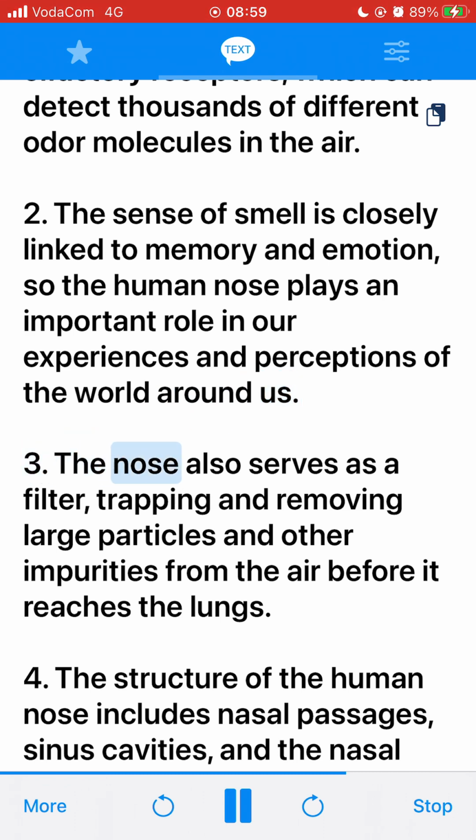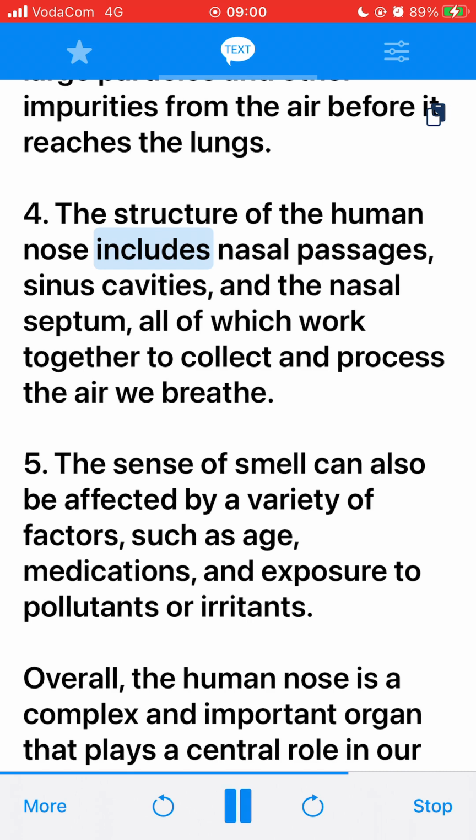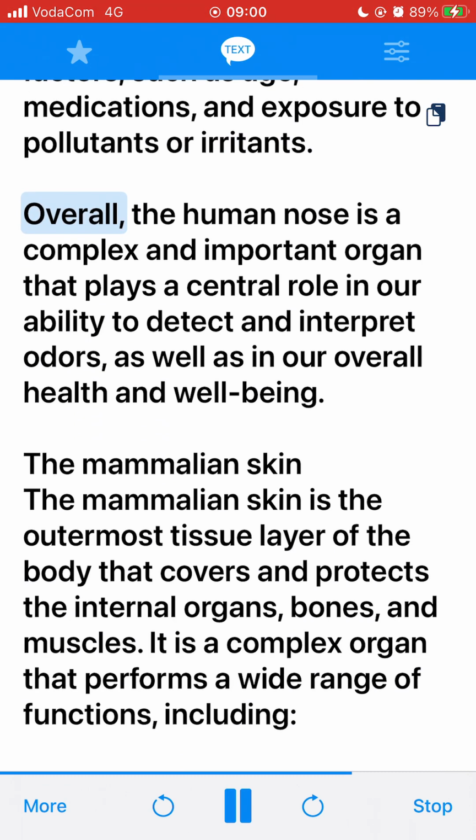3. The nose also serves as a filter, trapping and removing large particles and other impurities from the air before it reaches the lungs. 4. The structure of the human nose includes nasal passages, sinus cavities, and the nasal septum, all of which work together to collect and process the air we breathe. 5. The sense of smell can also be affected by a variety of factors, such as age, medications, and exposure to pollutants or irritants. Overall, the human nose is a complex and important organ that plays a central role in our ability to detect and interpret odors, as well as in our overall health and well-being.